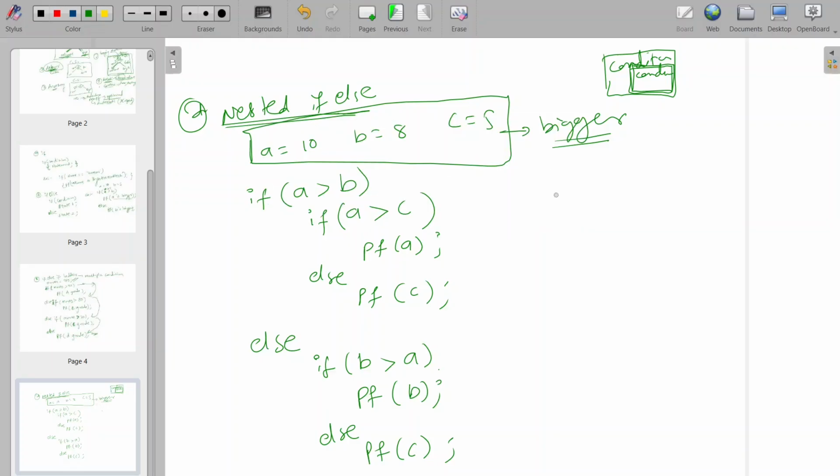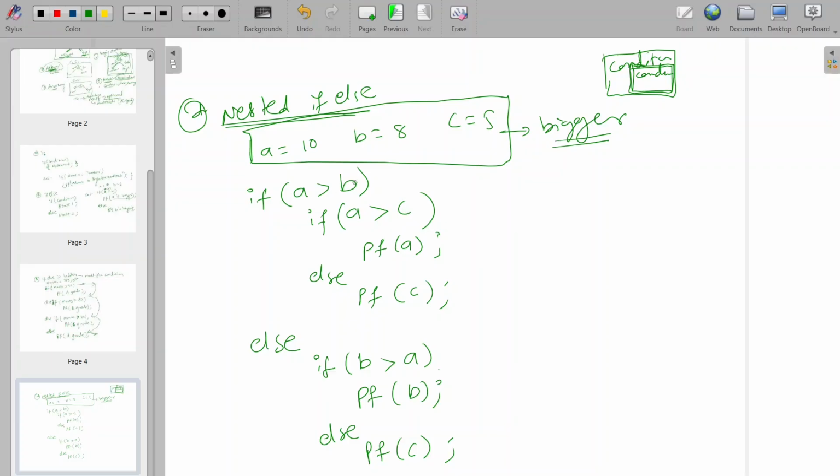So far what happened, guys: first, A will be compared with B. As we have seen, this is nested, one condition stays inside another condition. Control will check 10 is greater than 8. If 10 is greater than 8, then 10 should also be greater than 5, right?